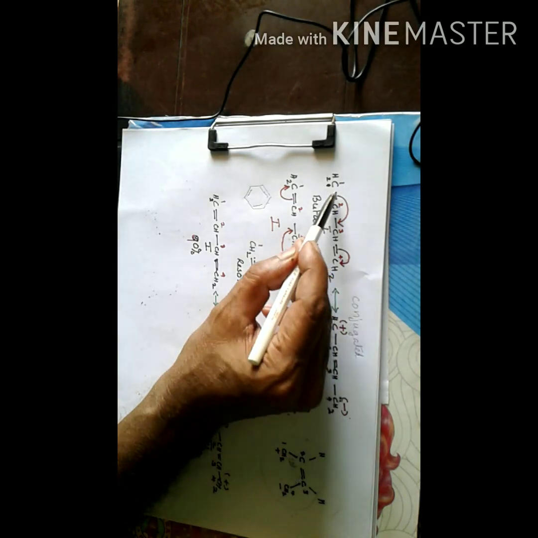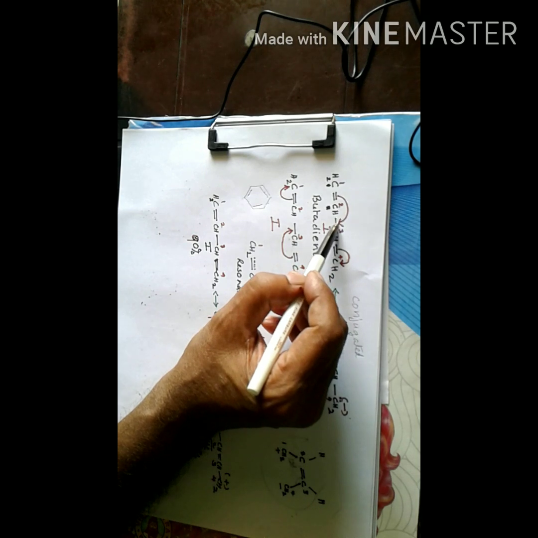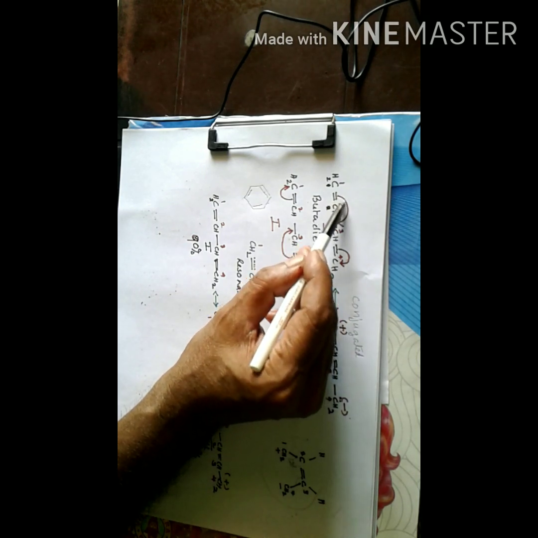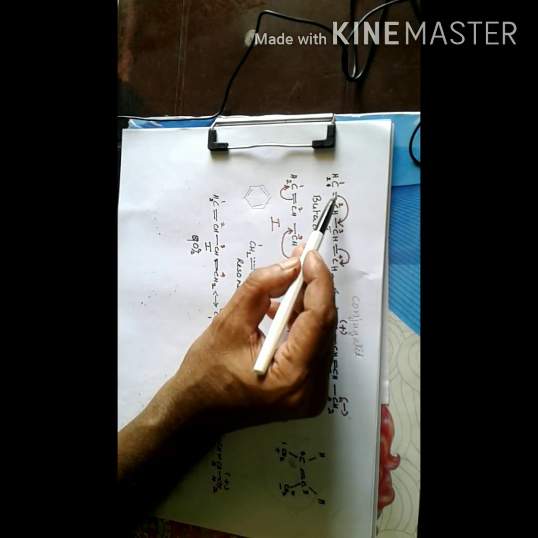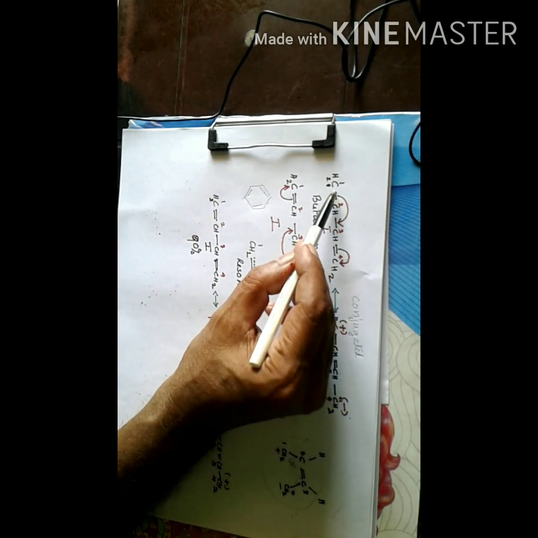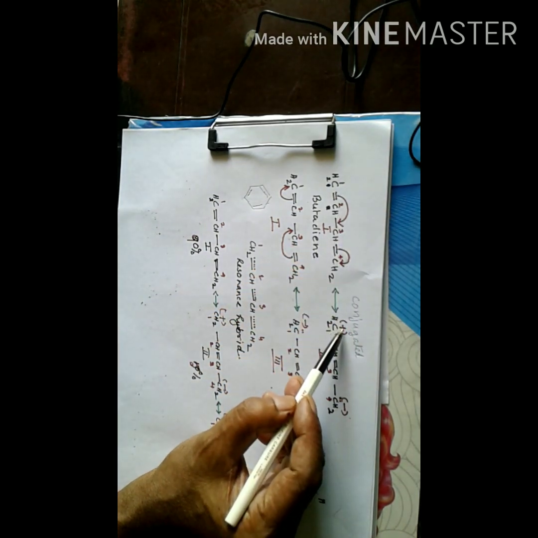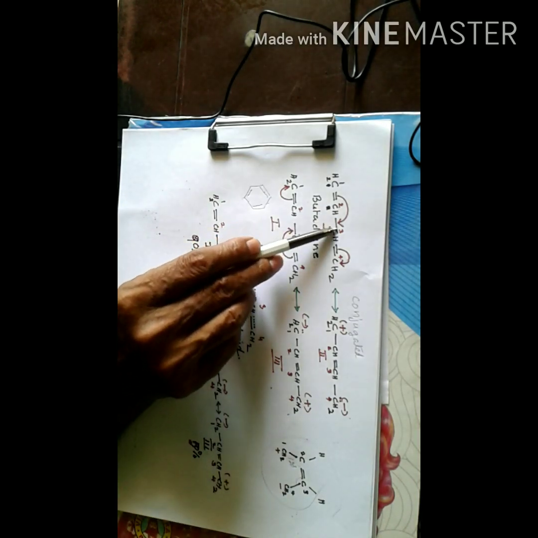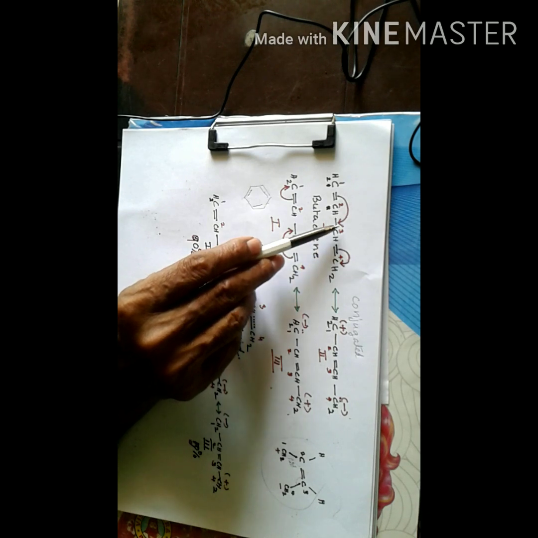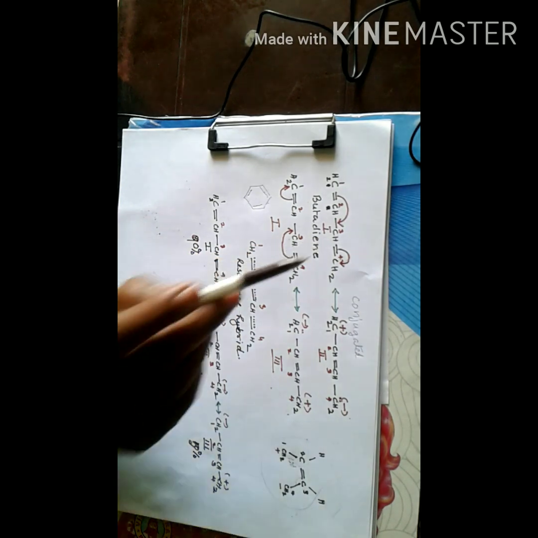Now suppose the electron pair, the pi electron pair between 1 and 2, shifts in the direction shown by this curved arrow. So it comes in between 2 and 3. Then during this movement, the share of electron of carbon 1 is lost, and that carbon 1 gets a positive charge. Now when a new bond is formed here, the valency of this carbon increases to 5, because 1 plus 1, 2, 3, 4, and the CH bond is there, 5.